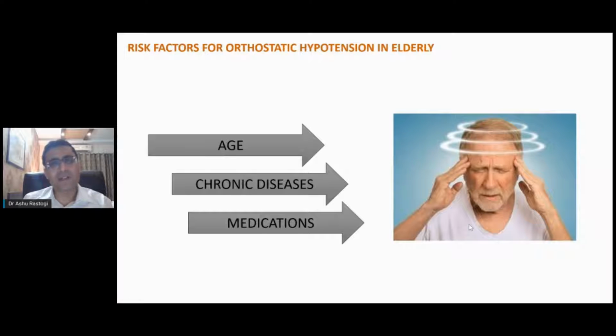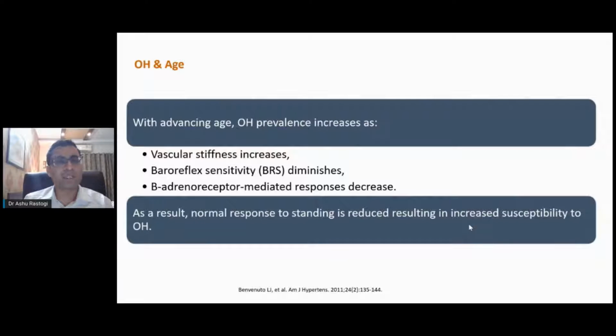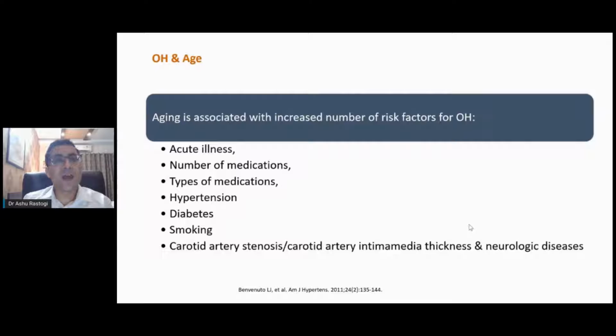And this is much worse in patients who are elderly, who have chronic diseases like diabetes, or who are on medications. Because we know that with the elderly, the vascular stiffness increases. Moreover, the baroreflex sensitivity to the change in pressure also diminishes, which decreases the afferent stimulus to the stimulatory centers. And moreover, the beta adrenergic receptor mediated response also decreases. Therefore, the elderly, usually more than 60 years of age, are more likely to develop hypotension.